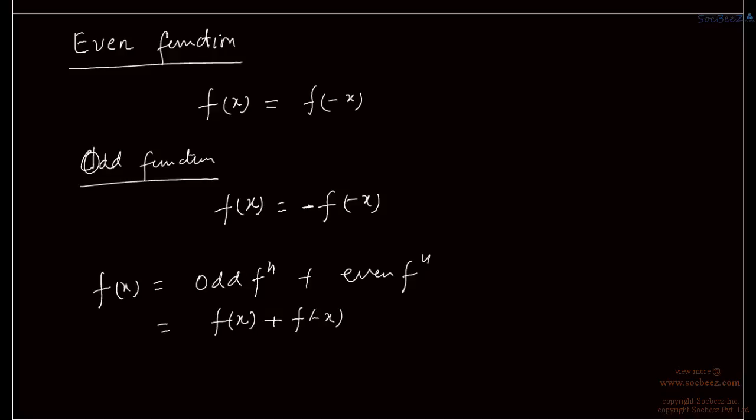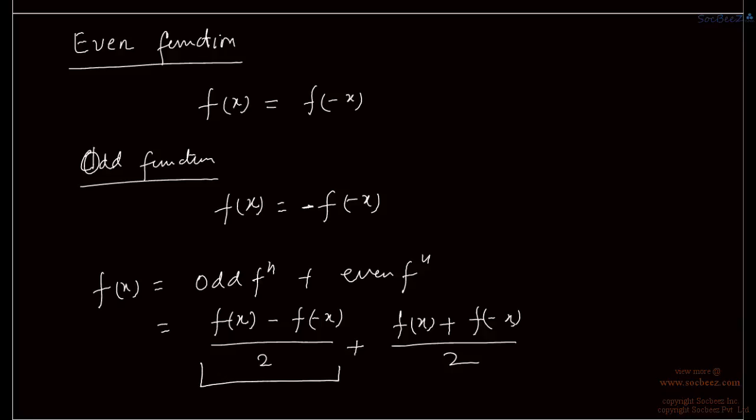So f(x) can be written in the form of odd function plus even function, that is, (f(x) plus f(minus x)) by 2 plus (f(x) plus f(minus x)) by 2. See, this function is h(x) and this function is g(x). So you can easily see that h(x) is odd and g(x) is even. So any function can be written as a sum of odd function and even function, right?